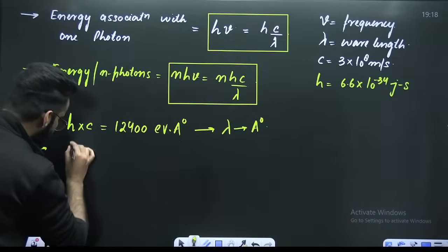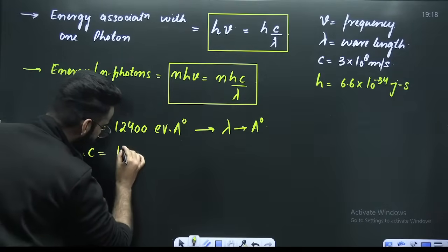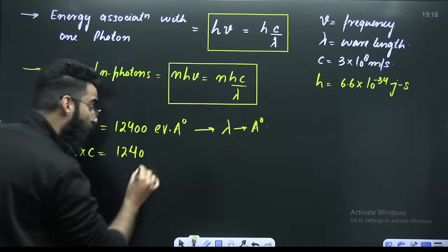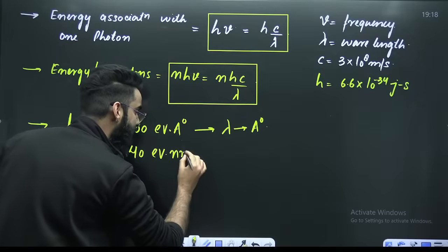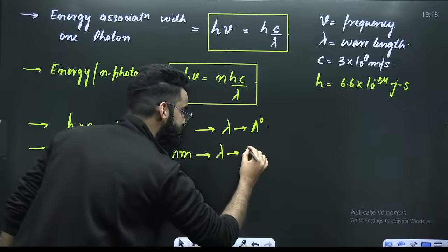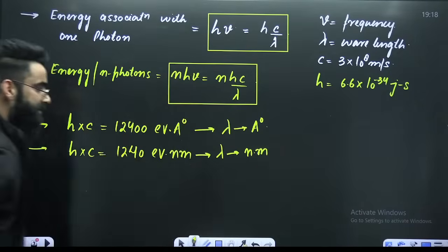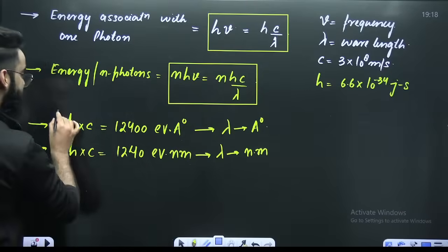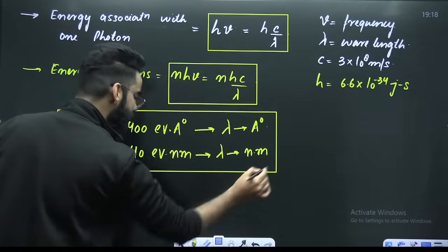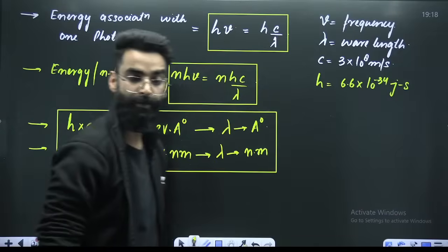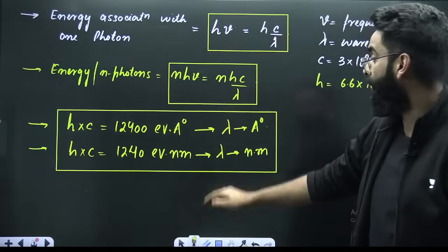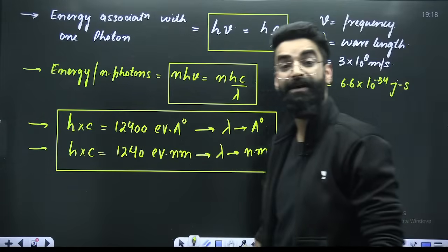And do remember, the value of h multiplied by c will be taken as 1240 electron volt nanometer when lambda is taken in nanometers. This is one more important thing which will reduce your calculation, my dear students.